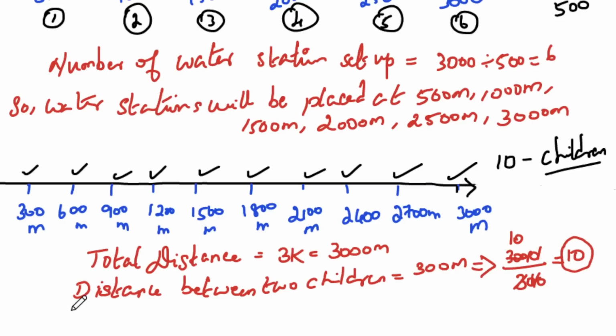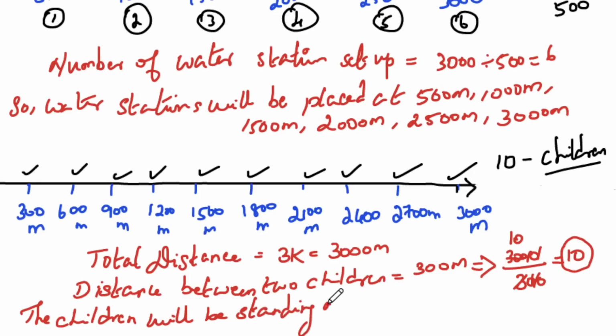Okay, then you have to write the children will be standing at, is it visible, students? Yes. You have to write all these meters. For example, 300 meters.